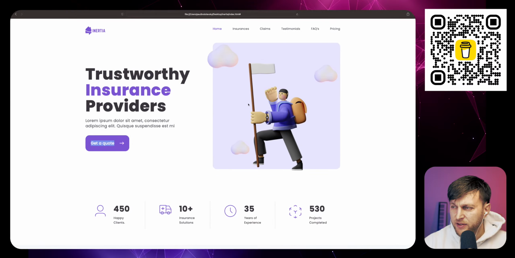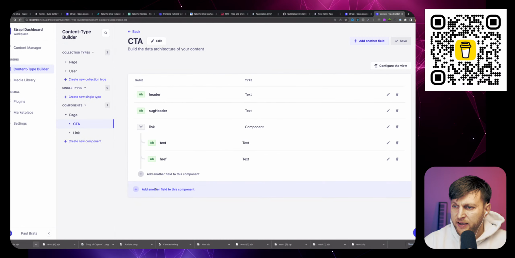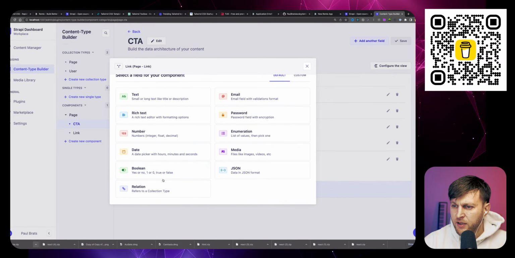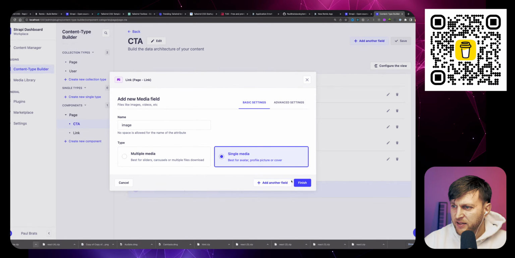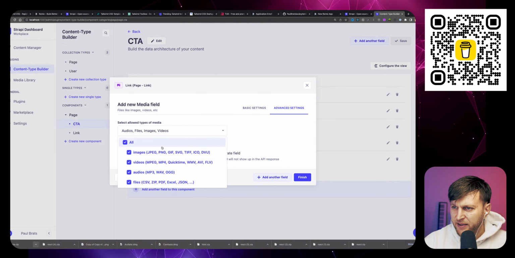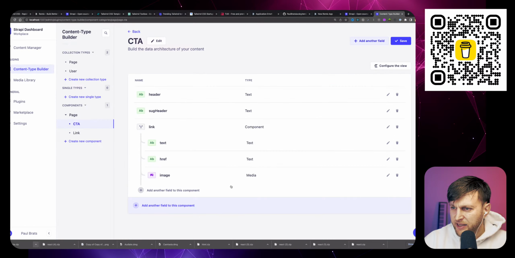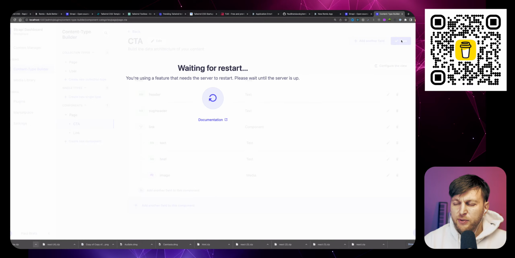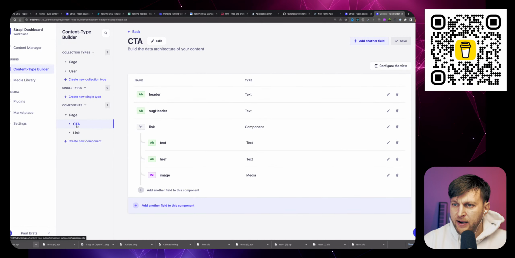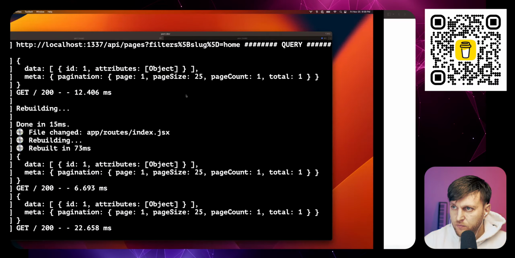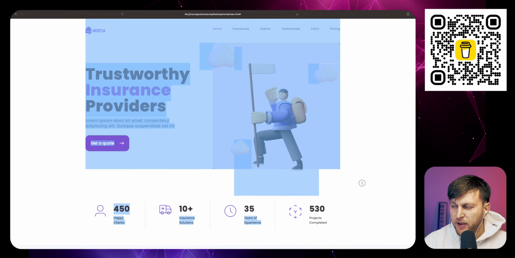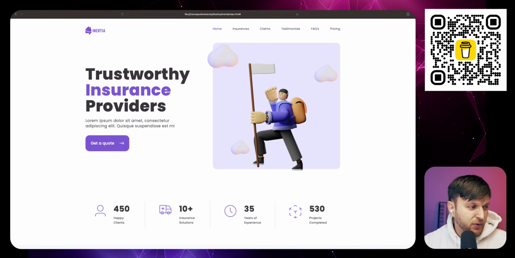And the last thing our header component needs is this image. So let's go ahead and add a new field called image. And it's going to be a single media item. And we go to advanced settings. We don't want to allow movies or songs or files. We just want images. So we're going to finish, because that's what we're going to use, and click save. So now we have a component called CTA, which basically mirrors this HTML component that we have here, which we haven't created yet, but we will.